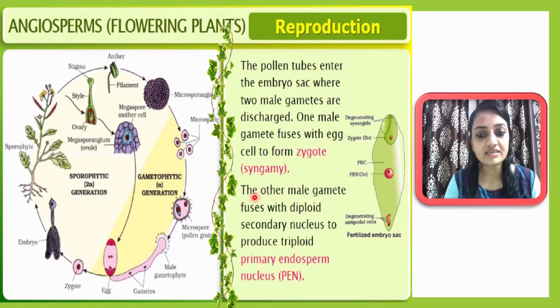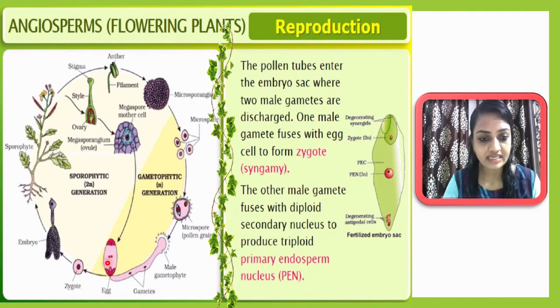Okay, and the other male gamete, as I told you, there are two male gametes. So out of these, one gamete will fuse with the egg cell, and the other which remains will fuse with the diploid secondary nucleus. You know very well, in the center there is a diploid secondary nucleus, that is 2N, diploid in structure. To produce a triploid, this is the haploid, and in the center there is a diploid. So when this haploid gamete fuses with the diploid structure, it will generate a triploid structure. So finally in the center, a triploid structure will be formed.